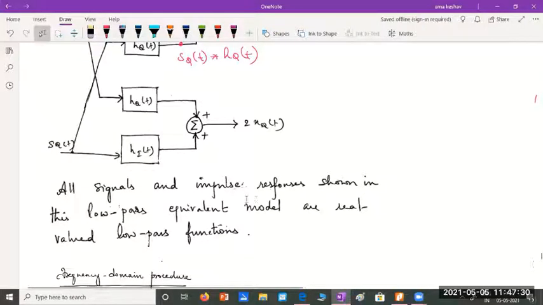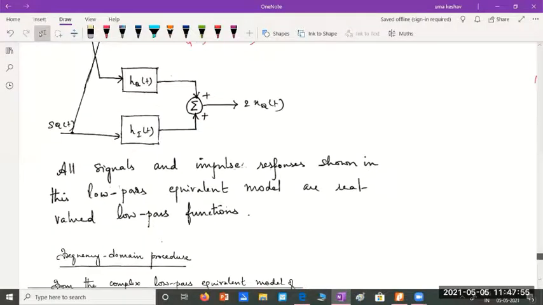Okay, they are real valued low pass functions. This is the equivalent model which shows how to convert the band pass signals s of t and h of t to the low pass versions of the signals. Is that clear? So this is the time domain analysis.